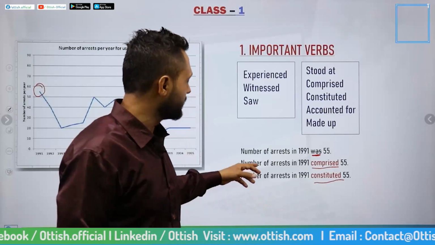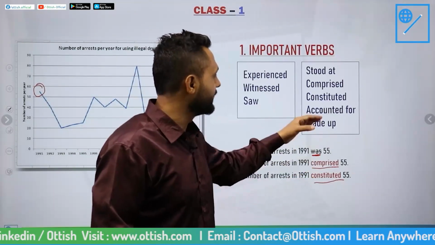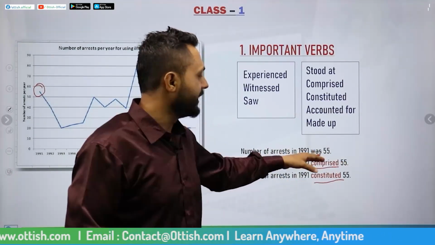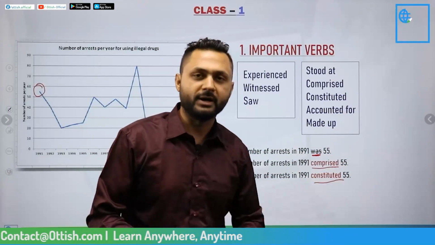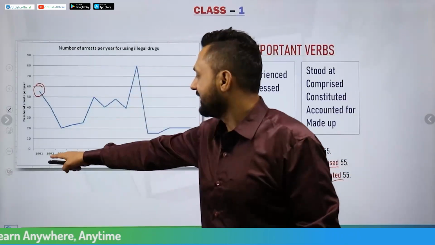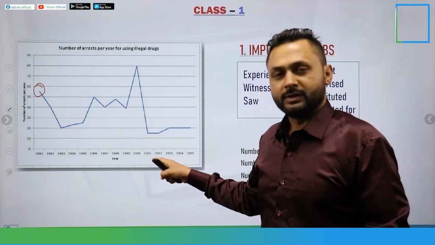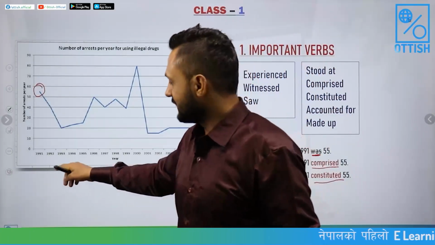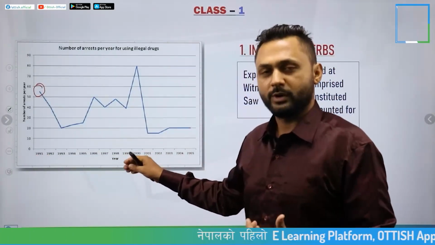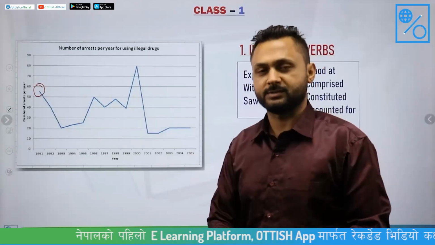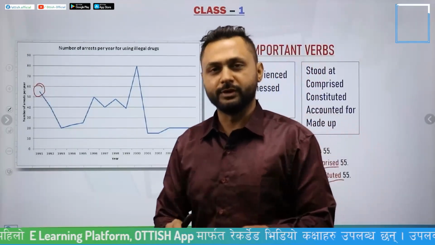Or you can even write number of arrests in 1991 accounted for 55 or made up 55. This is written in past tense because we have dates here. The easy thing is, if you find a date in your question, then you will be using past tense. There are no ifs, there are no buts.